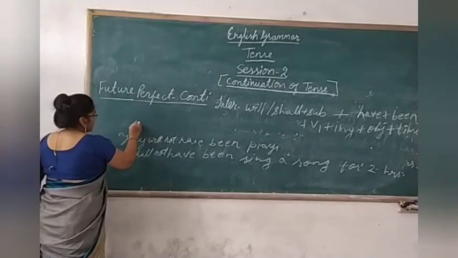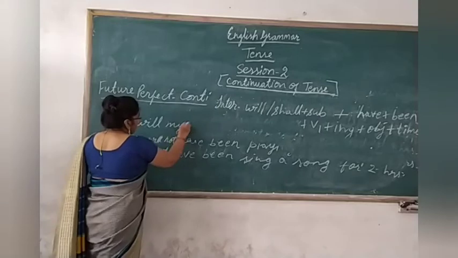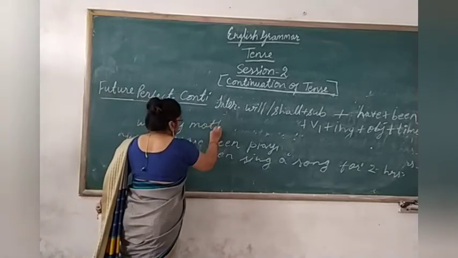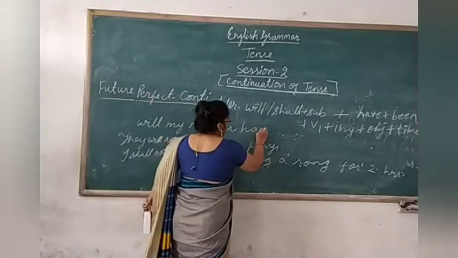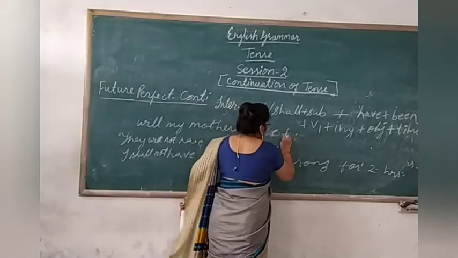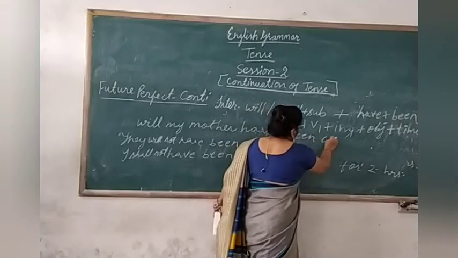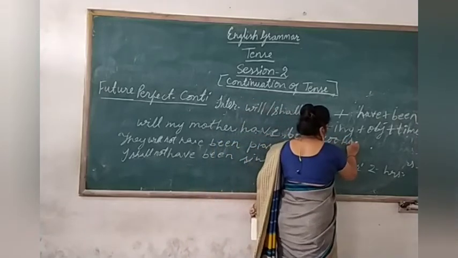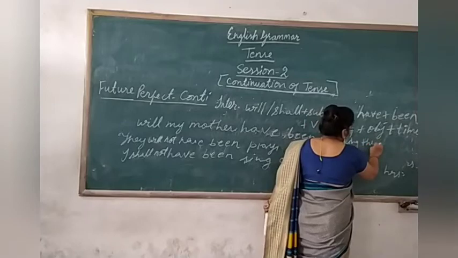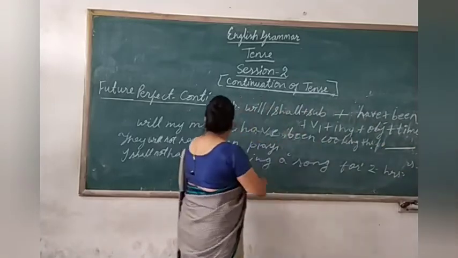So see here. Suppose that same example. Will my mother have been cooking the food? Rest will be the same. Okay.